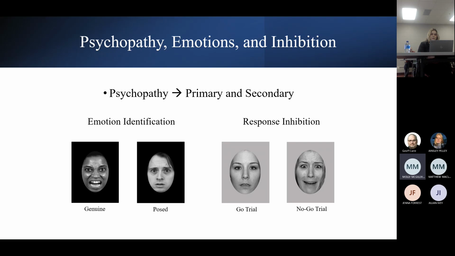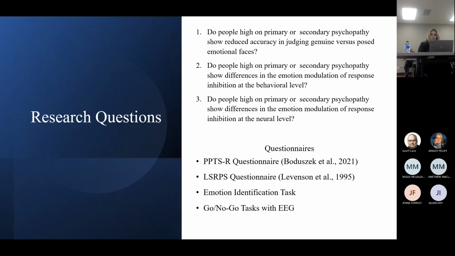In this task, when participants see a go stimulus, they have to press a button. And when they see a no-go stimulus, they mustn't press a button. That is, they withhold the response, and this is a measurement of response inhibition. Fearful and angry faces are the no-go conditions, while calm male faces are the go control condition. The use of EEG allows us to observe participants' neural response to emotional faces, as well as their activity during no-go trials and mistakes.